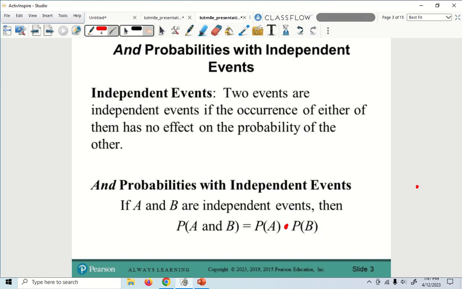A and B is going to be a multiplication because I am not just having one event, I'm having a second event. So it's kind of like when we were doing this last time, we would select one car. This time, we're selecting a second car.